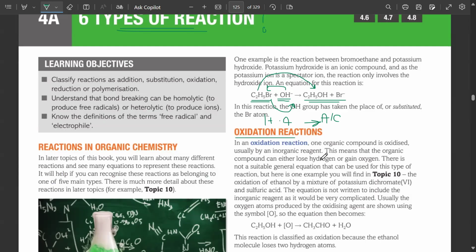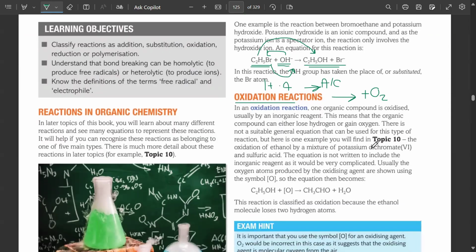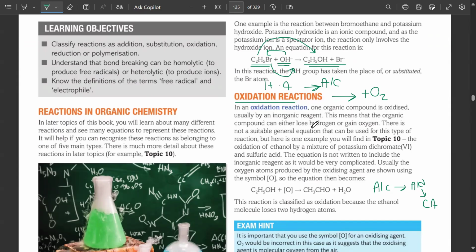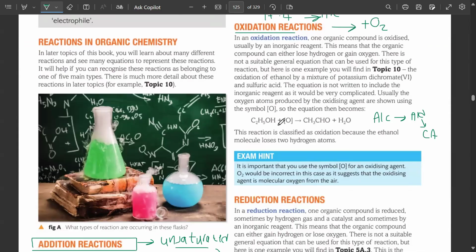Then we have oxidation reaction, which is the addition of oxygen, which converts alcohols to compounds like aldehydes and then aldehydes to carboxylic acid as well. Oxidation is the loss of hydrogen or what you can call gain of oxygen as well. For example, alcohol reacting with oxygen produces aldehyde plus water.